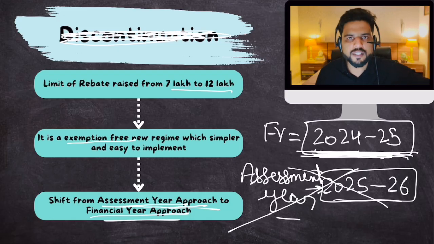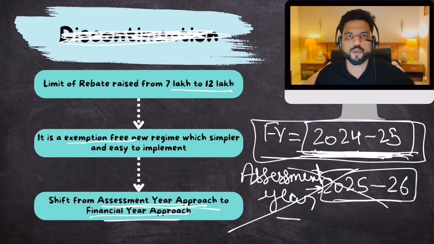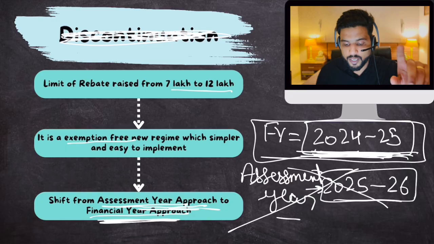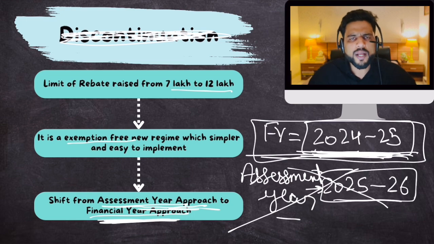I mean, the government has just proposed it. And within the same financial year, you will earn the income and pay taxes also. This is the financial year approach. Remember this term, an MCQ might be created out of it: the difference between assessment year approach and financial year approach. The government has proposed to shift to the financial year approach because with the help of technology, you can earn income and pay taxes within the same year.